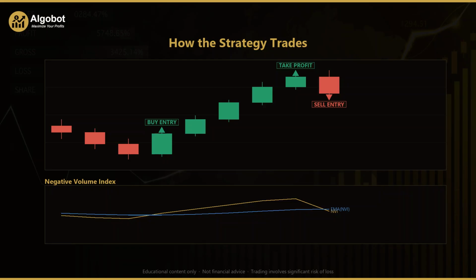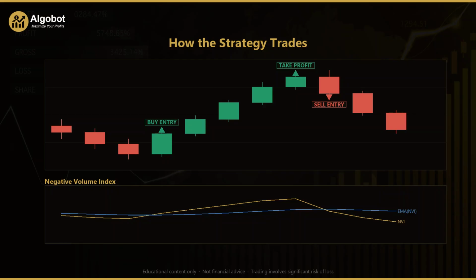marker. Notice we never speak an exact number here, because those levels aren't printed on the chart. We're reading the structure, the buy marker, the run upward, and the take-profit target. Now the picture shifts. On the 8th candle, price stalls at the highs and reverses into a firm red bar. Down in the subpanel, the gold negative volume index rolls over and cuts back down through its blue EMA.